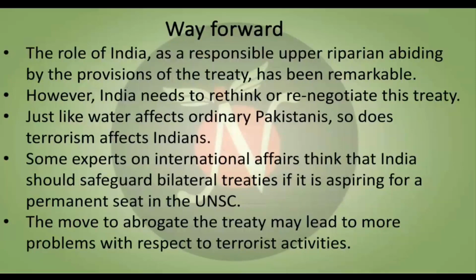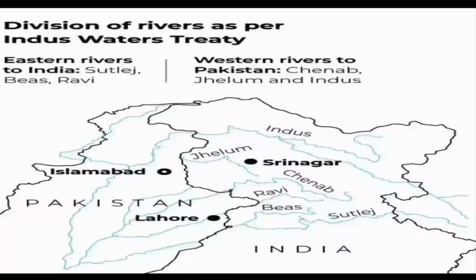What is the way forward? The role of India as a responsible upper riparian abiding by the provisions of the treaty has been remarkable. However, India needs to rethink or renegotiate this treaty. Just like water affects ordinary Pakistanis, so does terrorism affect Indians. Some experts on international affairs think that India should safeguard bilateral treaties if it is aspiring for a permanent seat in the UNSC. The move to abrogate the treaty may lead to more problems with respect to terrorist activities.